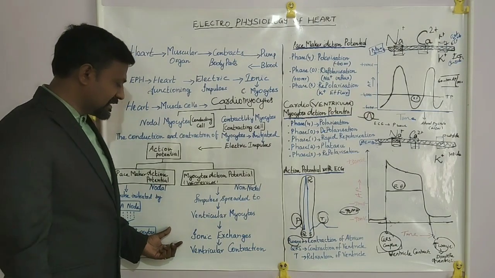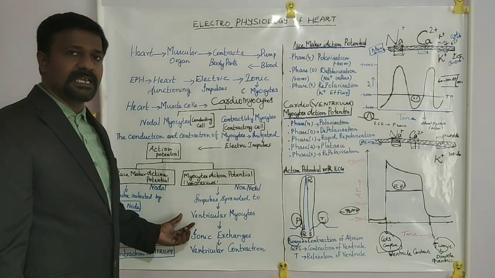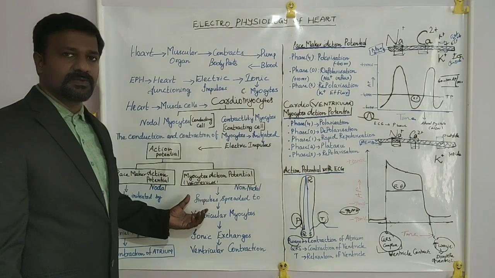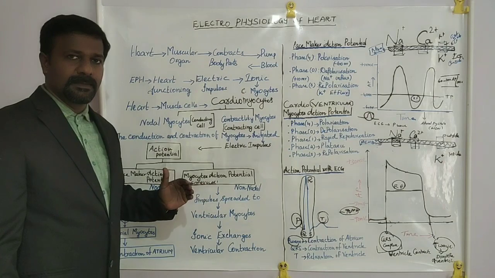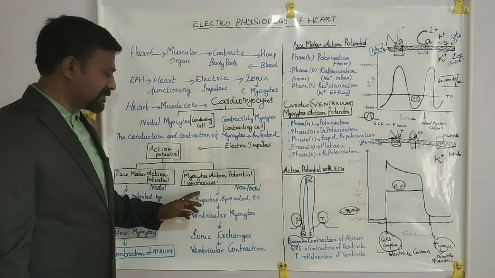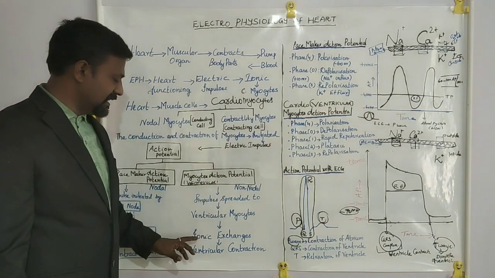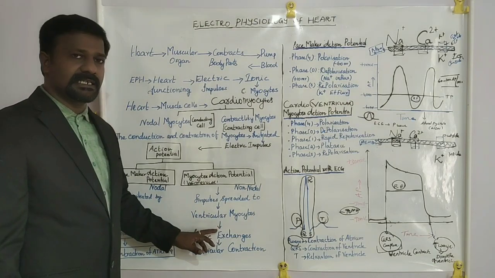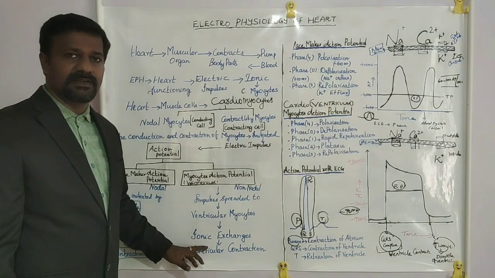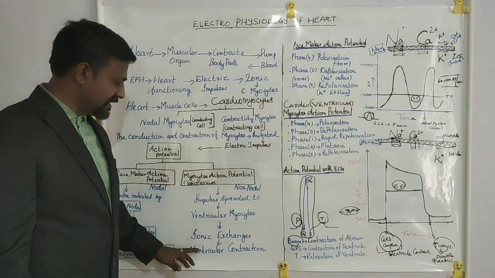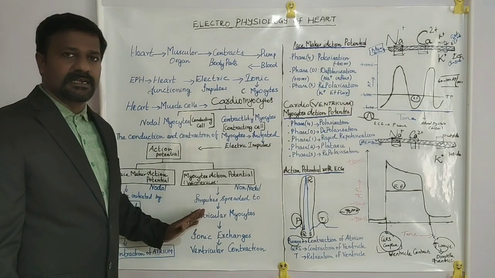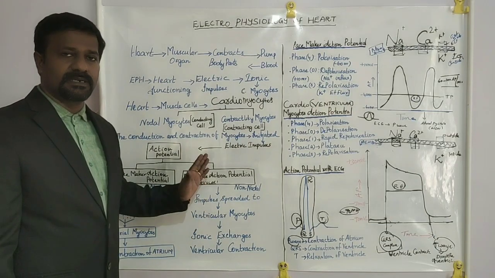Then the remaining impulses are received by the AV node, then conducted through the bundle of His and Purkinje fibers, and finally spread to the ventricles, and some ionic exchanges across the membrane lead to ventricular contraction. This ventricular contraction pumps the blood to all parts of the body.